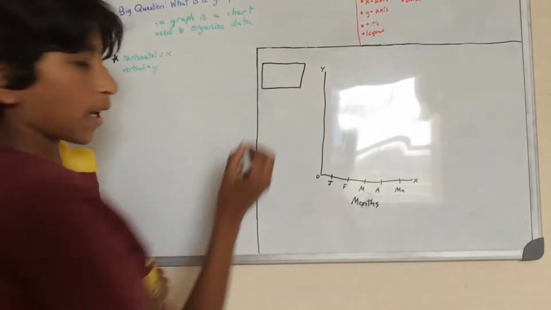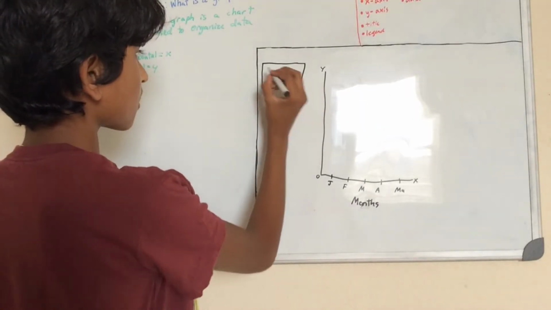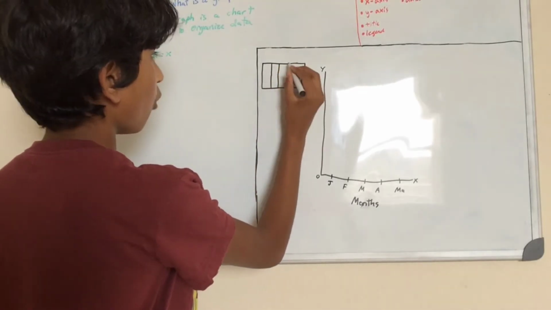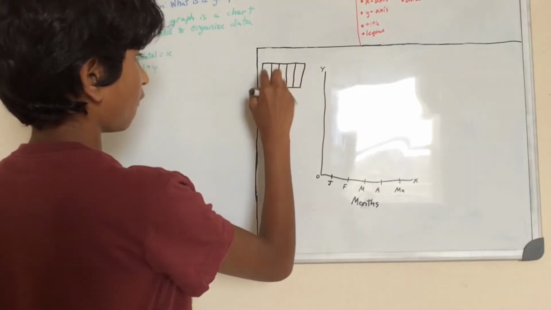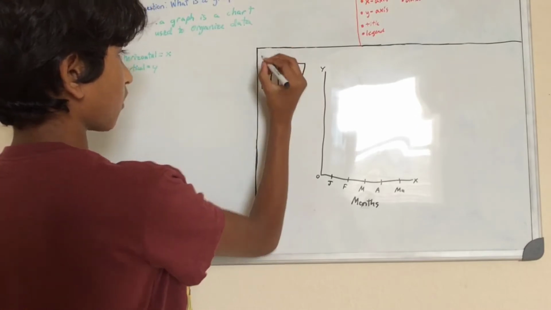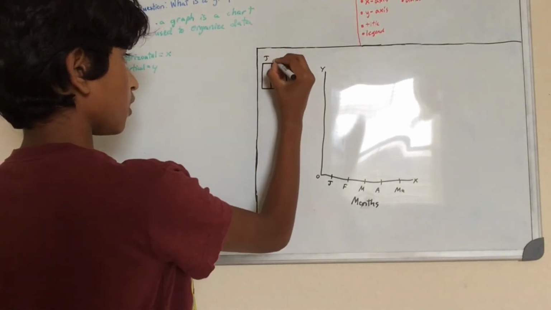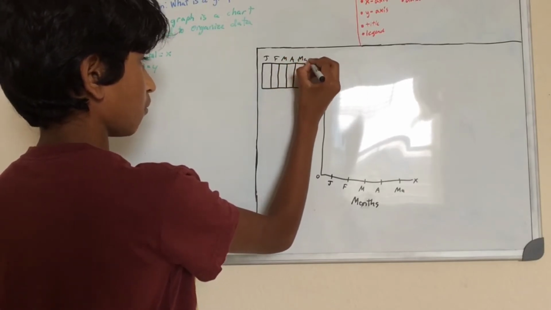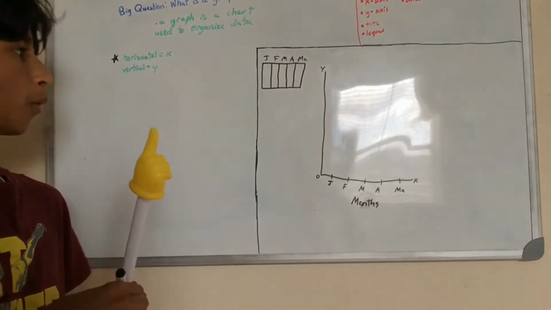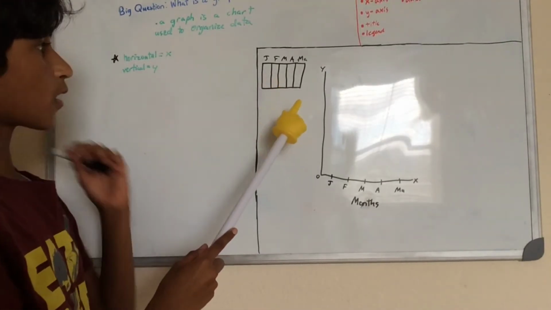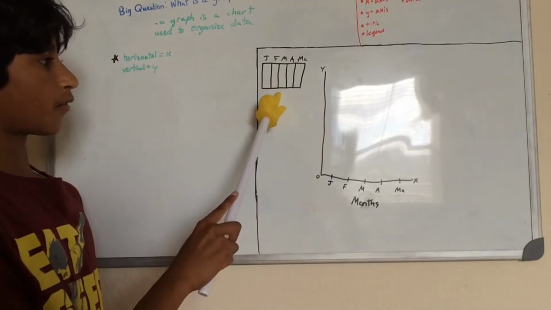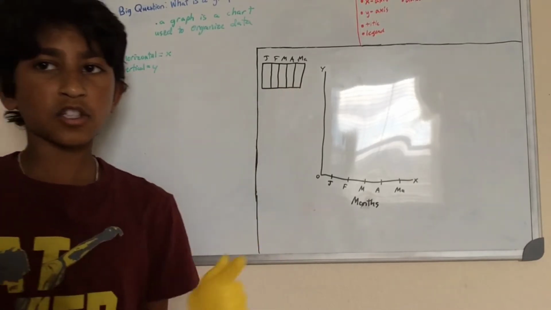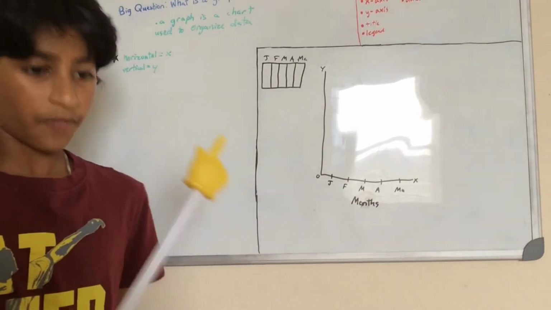So a data table basically looks like this. Let's do 4 lines, because then it'll divide it into 5 parts, and let's label each part with the month: January, February, March, April, May. So what we've done here is made a data table. This is the kind of data table we should have made in our procedure while collecting our observations.